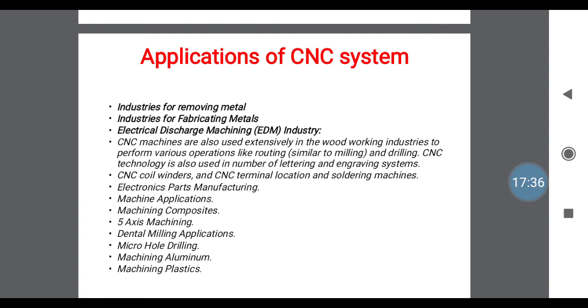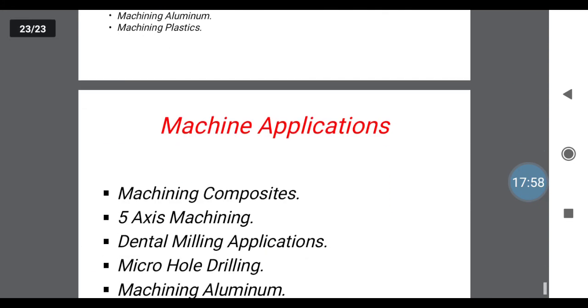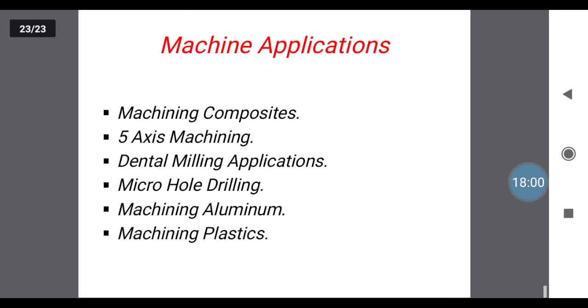It also has machining applications for drilling, milling, turning operations, machining composites, and 5-axis machining, which means axis direction with multiple directions. That is 5-axis machining. Dental milling applications for medical uses, micro hole drilling, machining of aluminum, machining of plastics. For every machining application we are using CNC. Last one is the machining applications of CNC. These are the main machining applications of CNC.